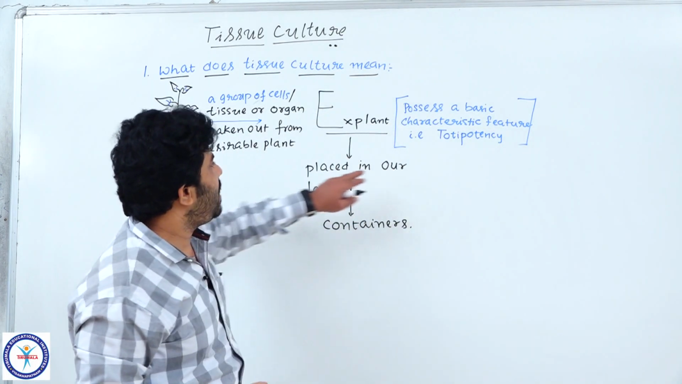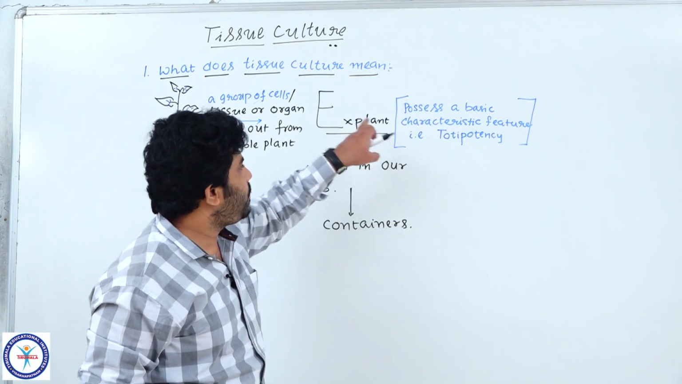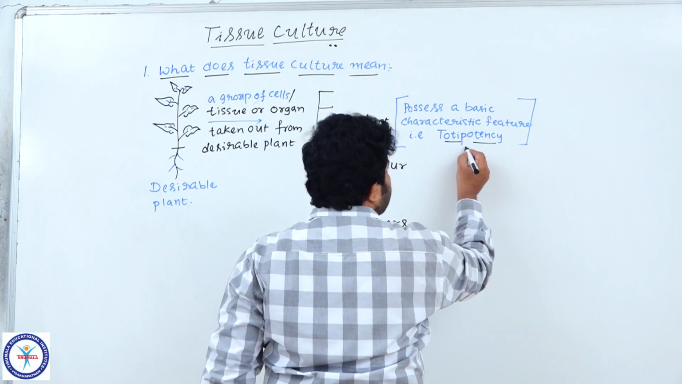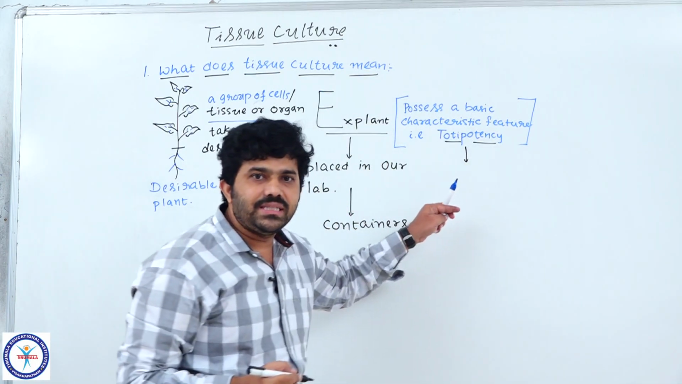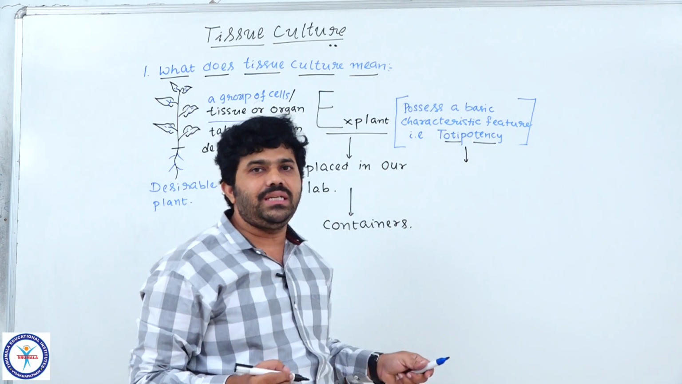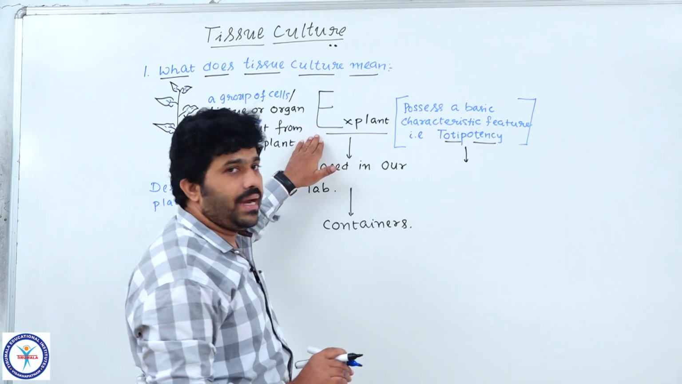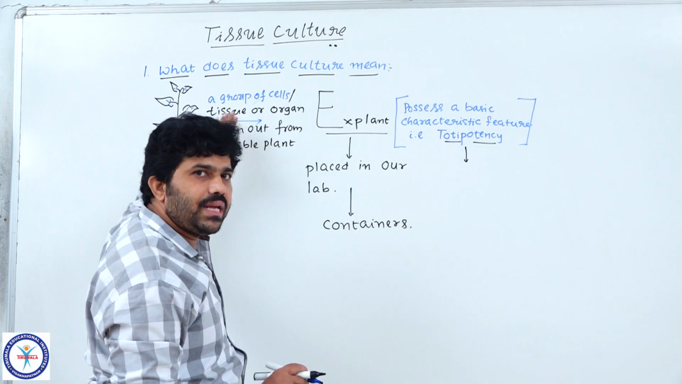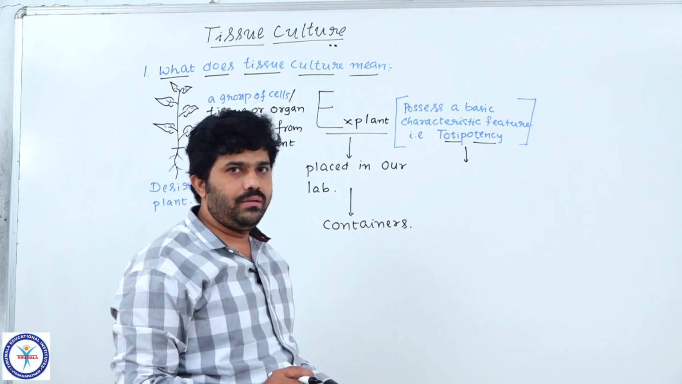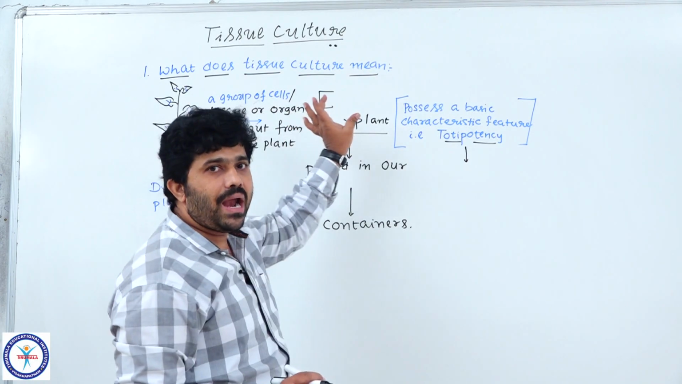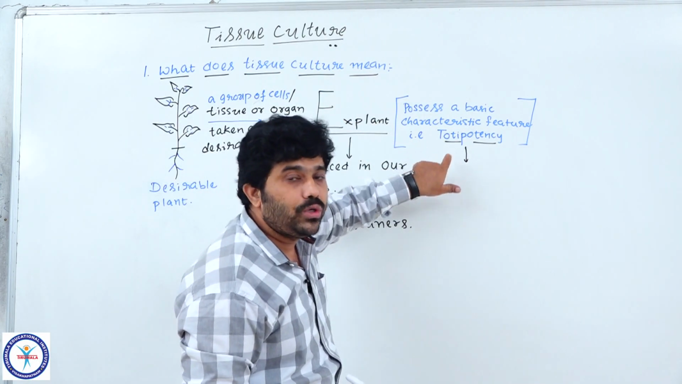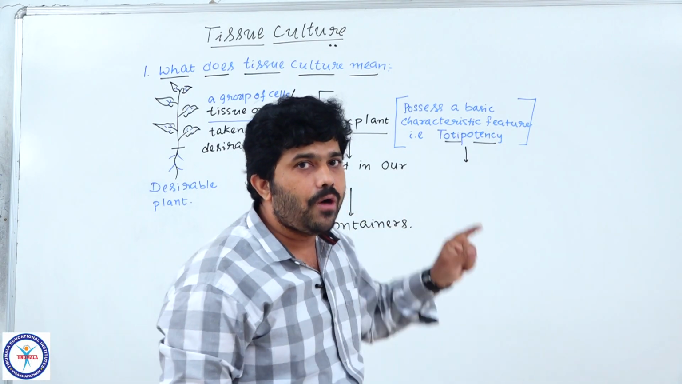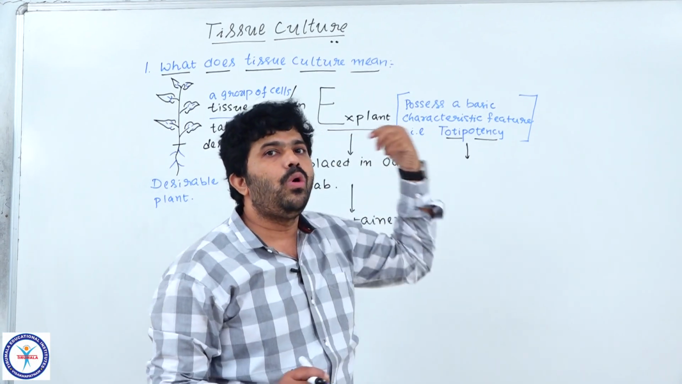Whatever the part of the plant we have taken as an explant, this explant should possess a particular basic characteristic feature like totipotency. What is totipotency? Totipotency is the capacity or ability of an explant, or group of cells or tissue or an organ. Whatever material we have taken from the plant should possess totipotency. Totipotency means the ability or strength or capacity of an explant to give rise to a whole plant.